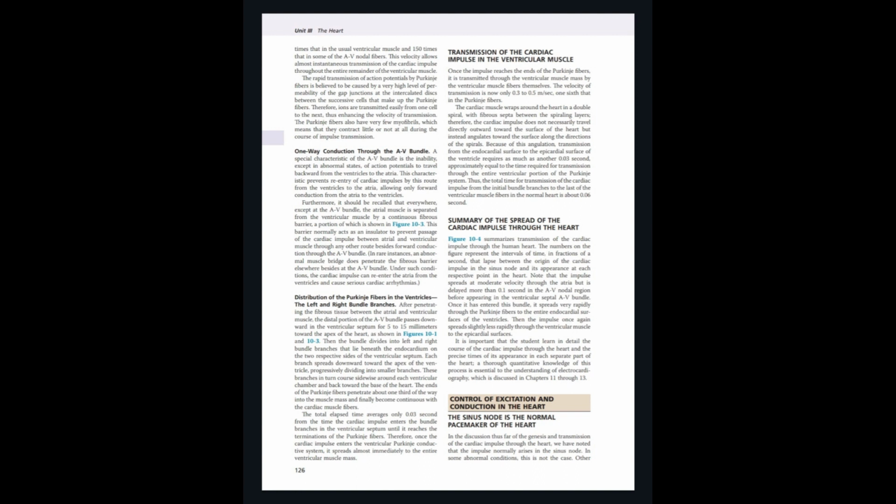Once it has entered this bundle, it spreads very rapidly to the Purkinje fibers, to the entire endocardial surface of the ventricle. Then the impulse once again spreads, slightly less rapidly, to the ventricular muscle to the epicardial surface. Sinus node is the normal pacemaker of the heart.